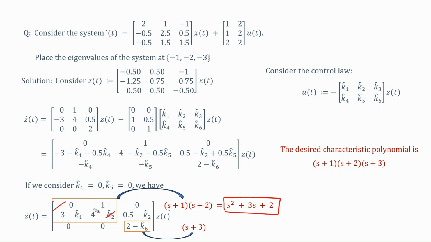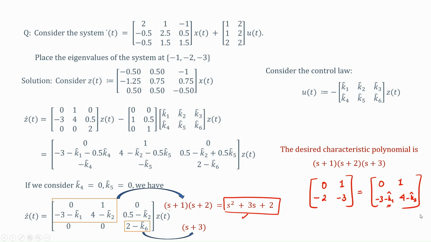Now, if the characteristic polynomial of this part needs to be this, so this part needs to look like 0, 1, -2 and -3, right, and that must be equal to 0, 1, -3 minus K1 hat and 4 minus K2 hat, which means that K1 hat must be equal to -1 here and K2 hat must be equal to 7 here, so that we get this as the characteristic polynomial for that block, and for this part I want this part to be equal to -3.